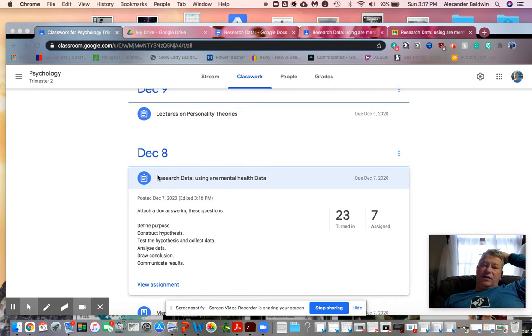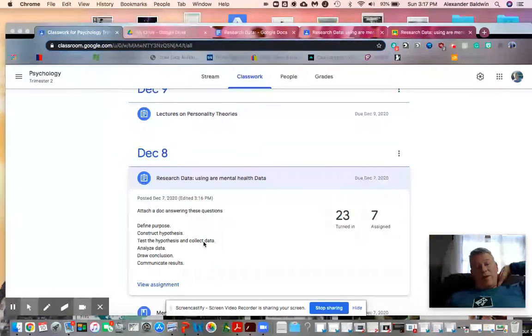So in class, we have discussed that the scientific method is: define a purpose, construct a hypothesis, and then test and collect data. So in this assignment, the first day, we were to define a purpose and construct a hypothesis. Okay, so the first day we were going to do those items.